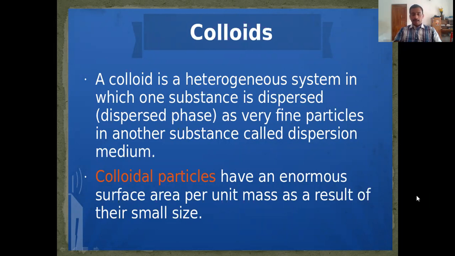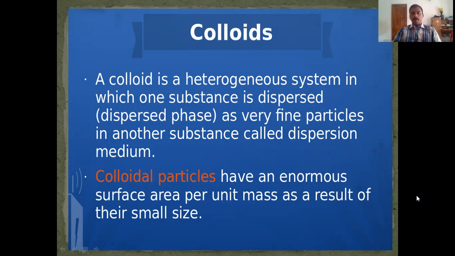Based on the particle size, true solution, colloids, and suspension are differentiated. In case of true solution, all the particles are below 1 nanometer in size. And in suspension, the particles are above 1000 nanometer in size. But in colloids, the particle size is in between 1 and 1000 nanometer, the size of the colloidal particles.